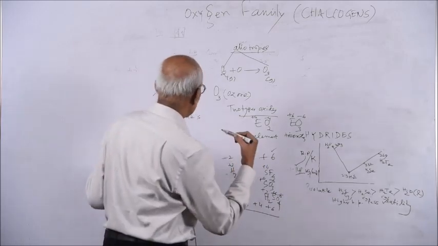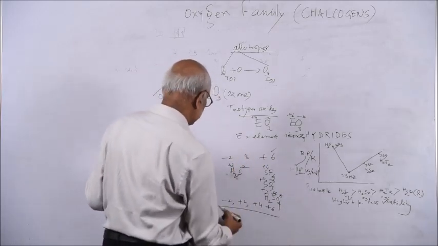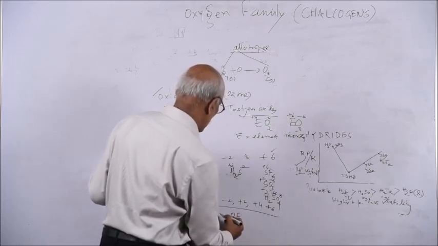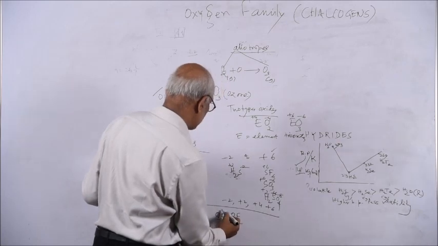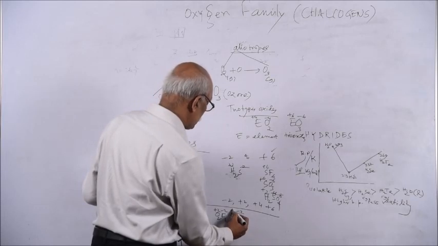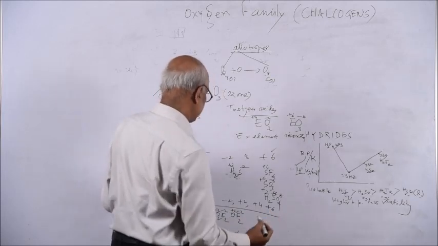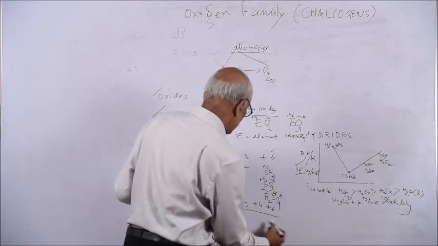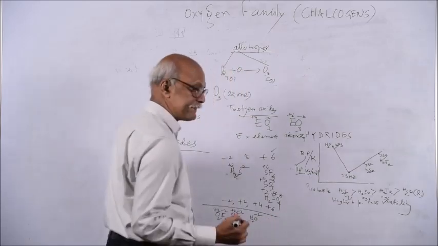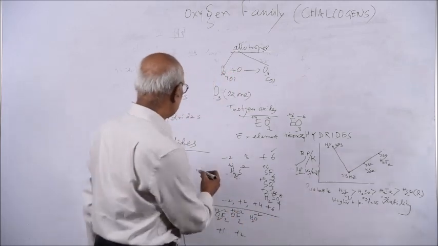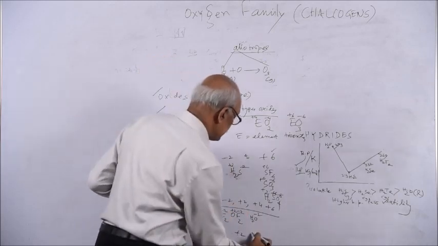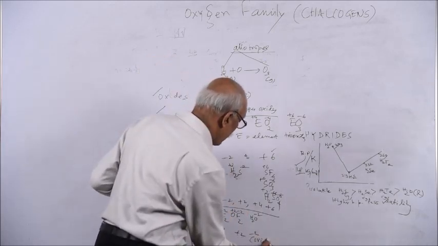In the case of oxygen, the oxidation state varies like this. In OF2, it is plus 2, and in O2F2, it is plus 1. Then there are other oxides, such as water, the oxides of hydrogen, and magnesium oxide. In all these oxides, oxygen is minus 2, and that is called oxide.